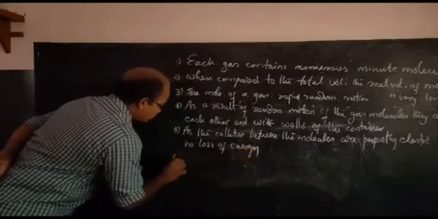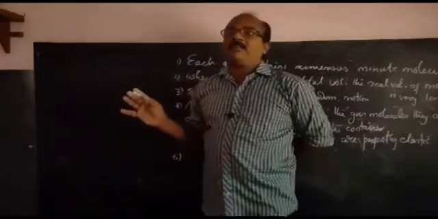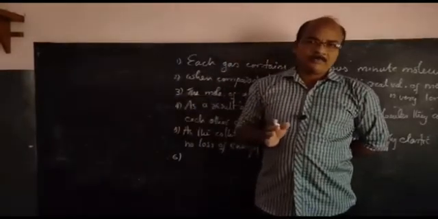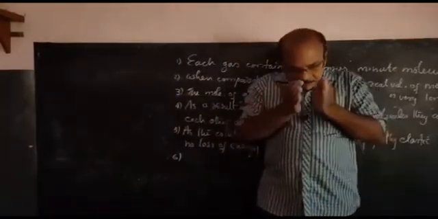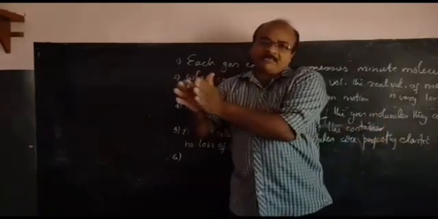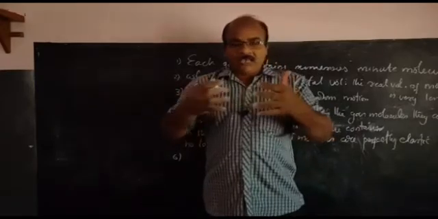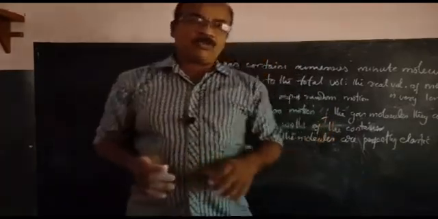What about the sixth point? There is no attraction between the gas molecules, and there is no attraction with the walls of the container. There is no attraction between the walls and the gas molecules, and there is no attraction between the gas molecules as well.